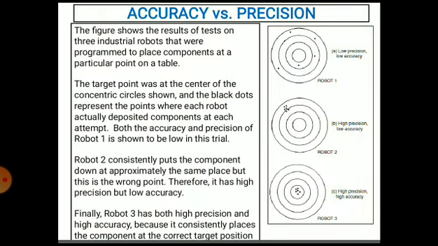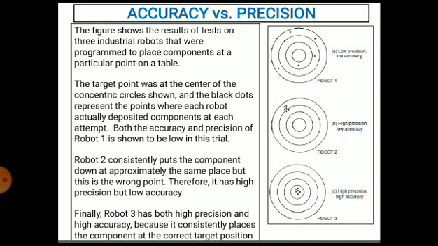In the next example, there are three industrial robots that were programmed to place a component at a particular point on a table. In the first case, the target point was at the center of the concentric circles shown, and the black dots represent the points where each robot actually deposited the component at each attempt.